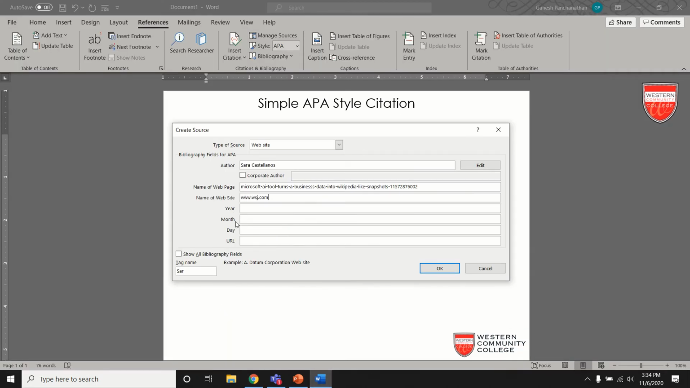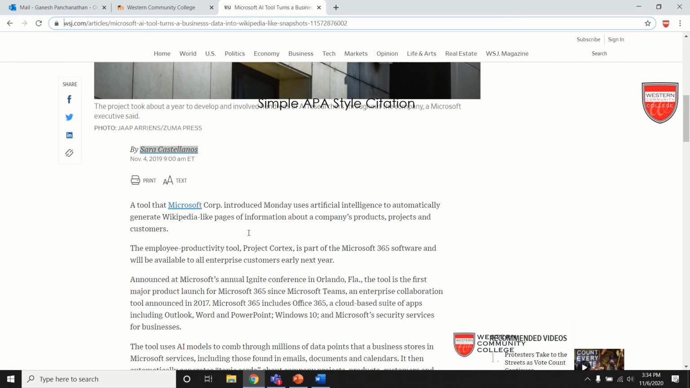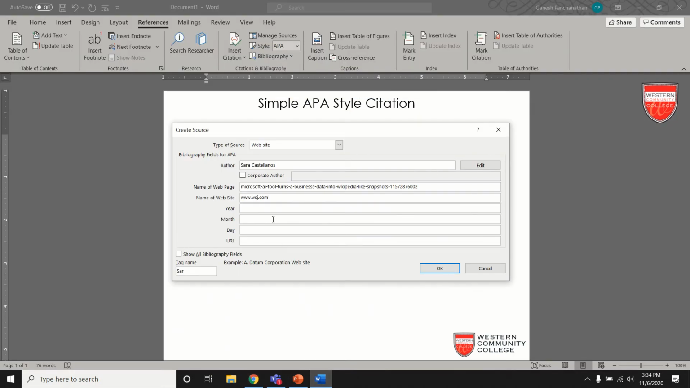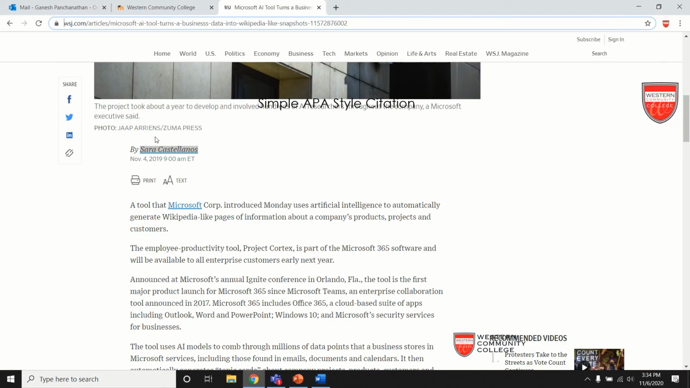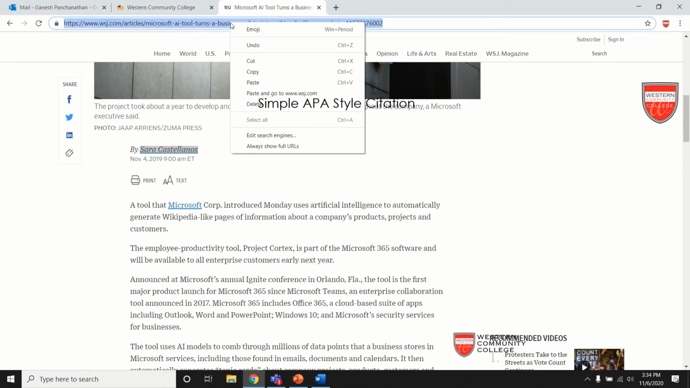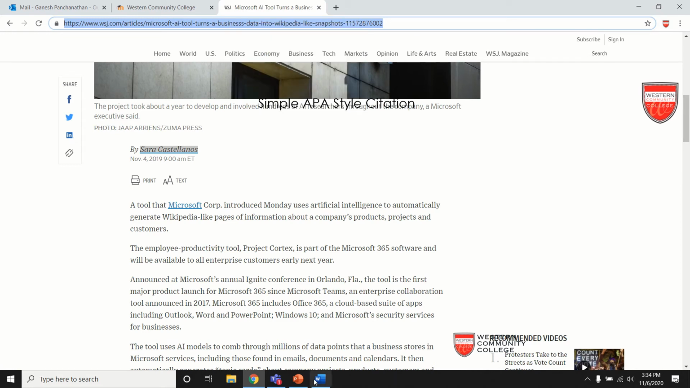And the year, month, and day the content was published. I can look for that in the article. Look at this, November 4, 2019. So the year is 2019, the month is 11, which is November, and the date is 4. The URL will be the complete URL that I can copy from the address bar. So I'll copy this from the address bar.